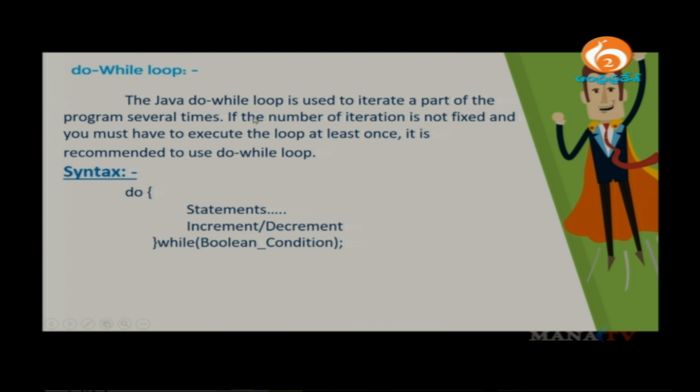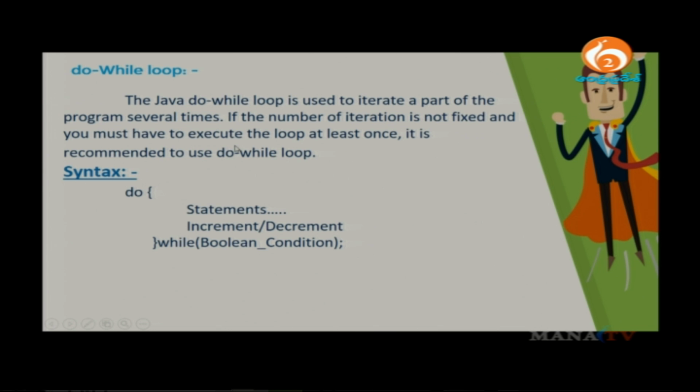Just remember a few points from here. Point one: the Java do while loop is used to iterate a part of the program several times. Second, if the number of iterations is not fixed, meaning you never know how many times you want to execute that block of code, and you must execute the loop at least once, then it is recommended to use the do while loop.